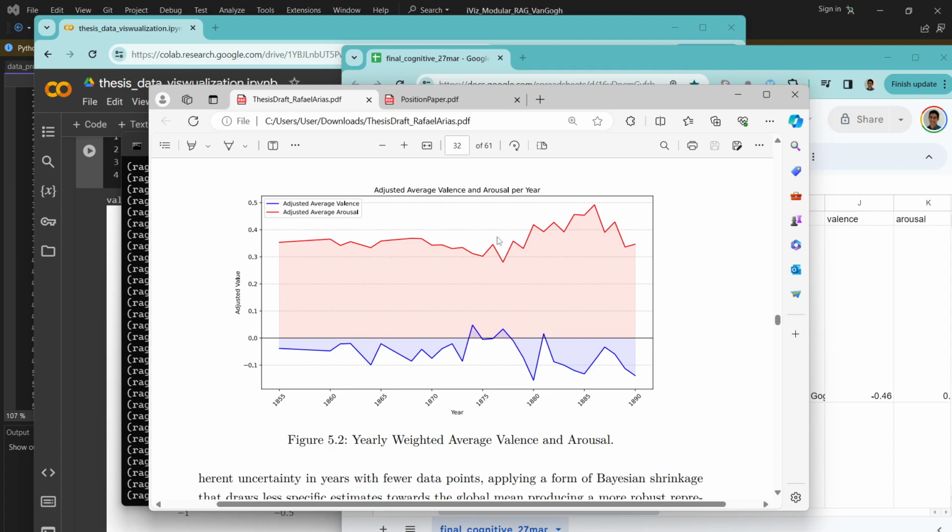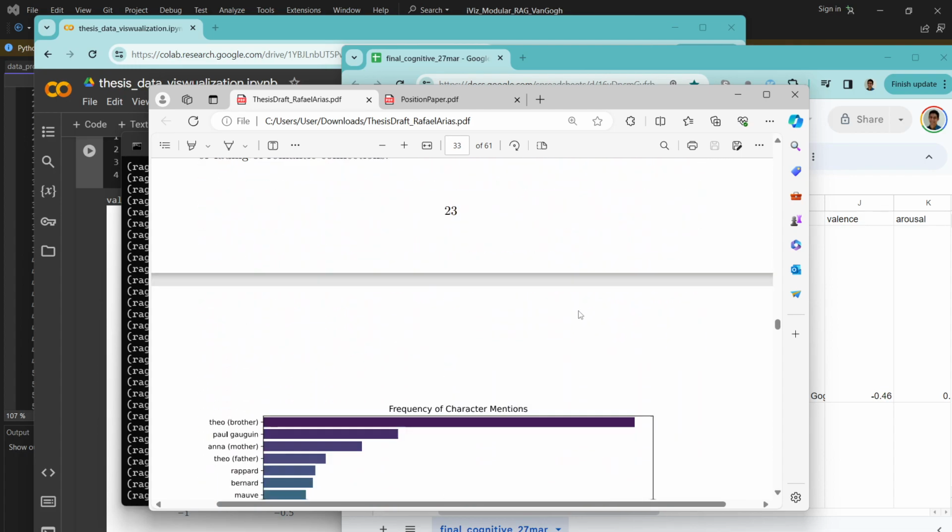Something interesting here is that the arousal remains static, and then around these times it starts to go up. We have some pretty big valence dips here, but the arousal keeps going up. But then when eventually the arousal goes down and the valence goes down, that's the end of his life. So, just some interesting insights about the graphs.